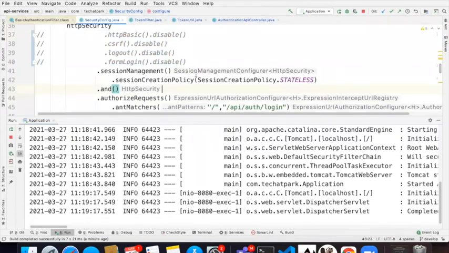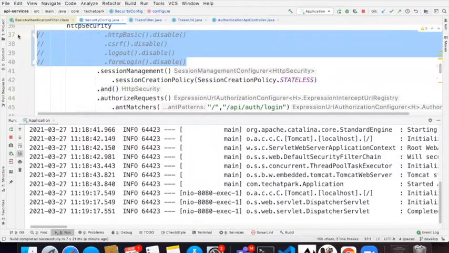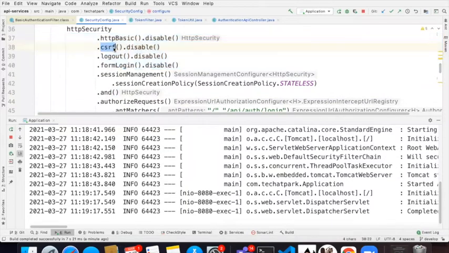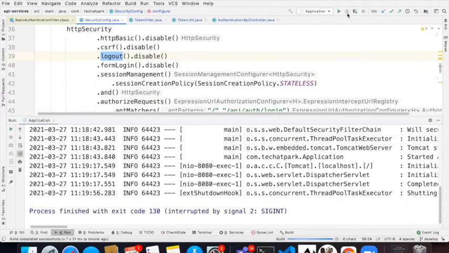That's a mistake. So now I'm going to disable it. I'm not going to do a form-based login. And cross-site request forgery I want to disable. Logout also I'm not going to have because there's no logout now. So these are the things that I want to remove. So I'm saying, okay, I want to create a token-based authentication now.